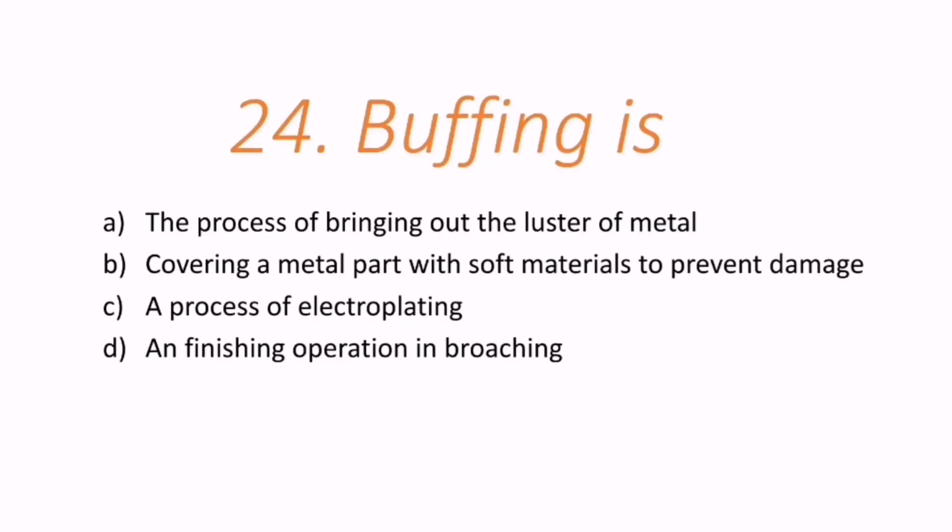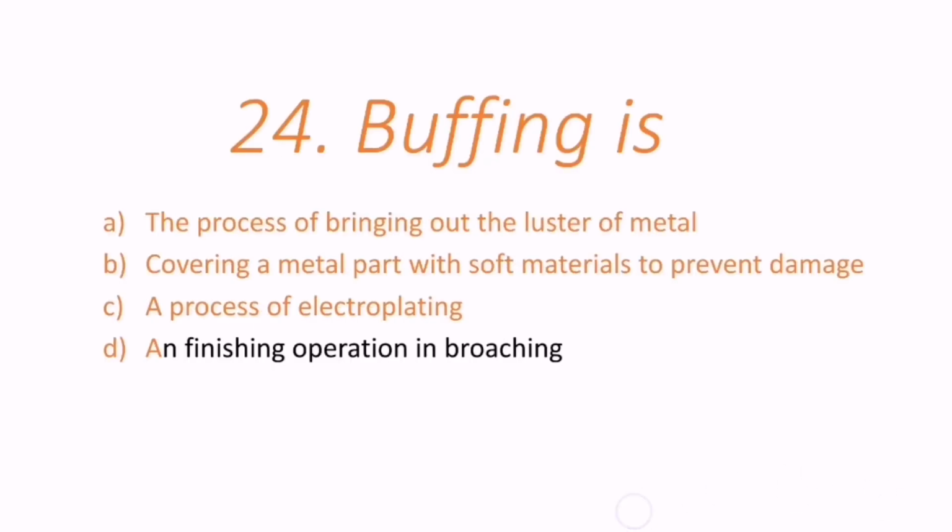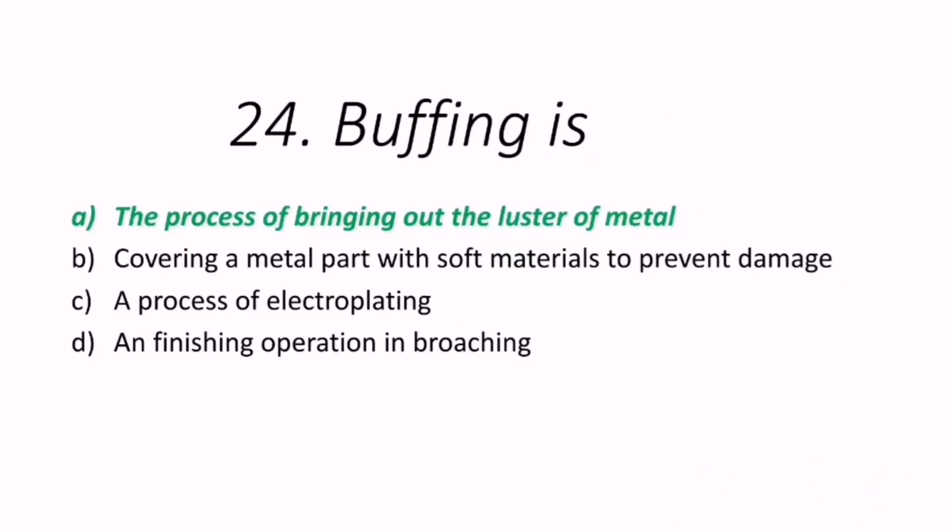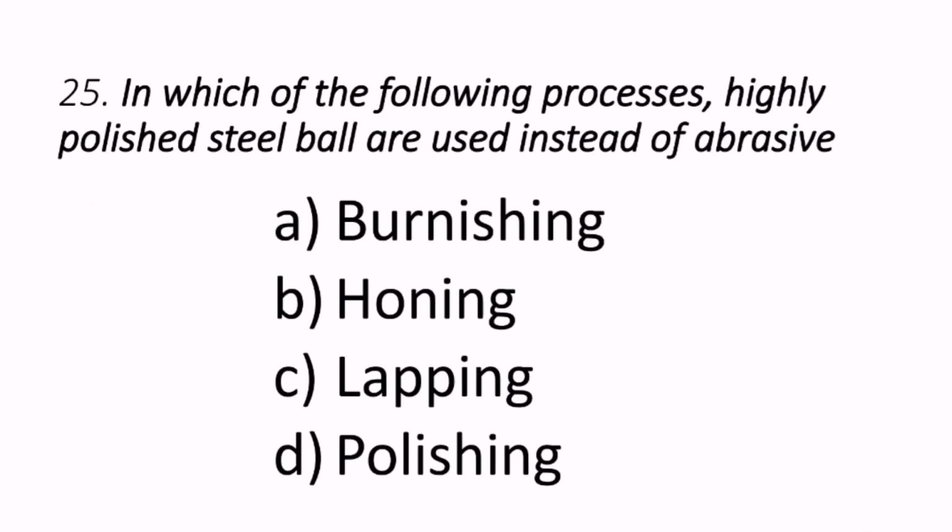Buffing means, what is meant by buffing? So buffing is the process used to bring out the luster of metal. A is the correct answer. Luster means a shining surface. So buffing is the process of bringing out the luster of metal. A is the correct answer.